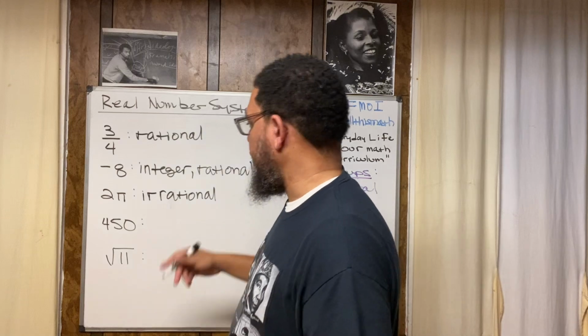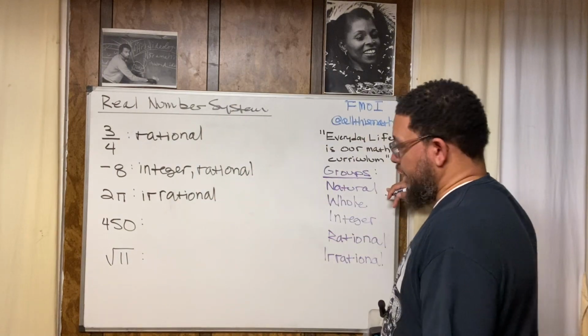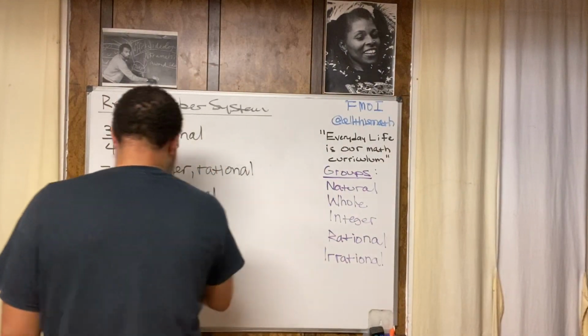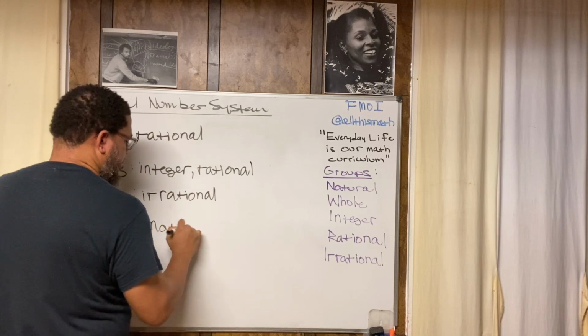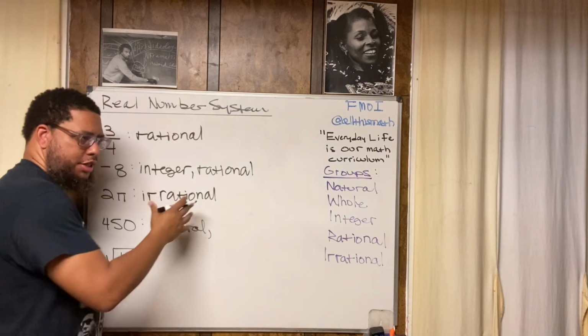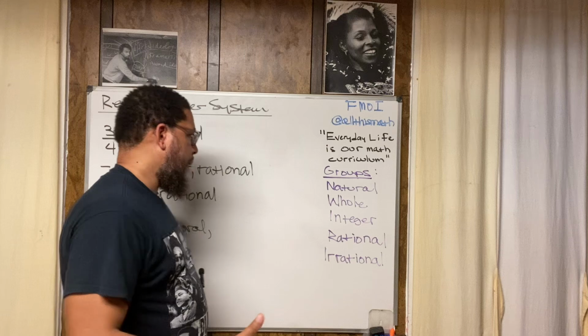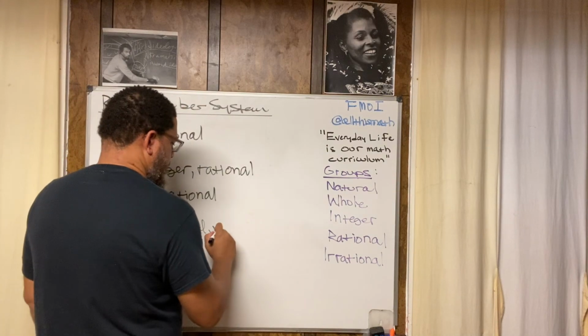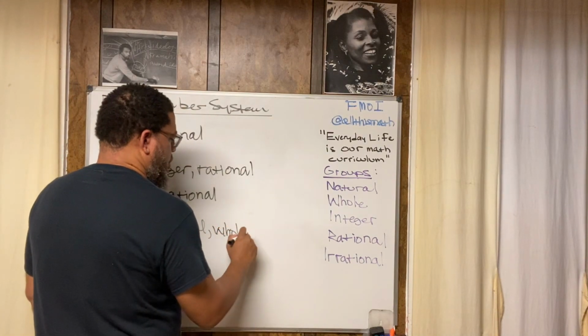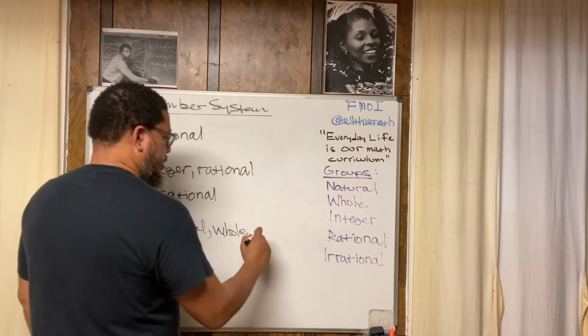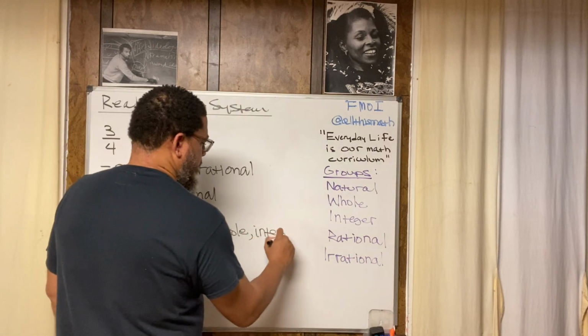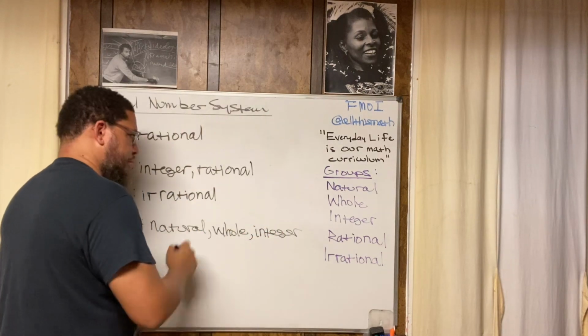And then we got 450. All right, let's go back. Run down the list. It is natural, right? Because we can count up to 450. Even though it's a large number, it's still a natural number. It is a whole number because all the natural numbers are whole numbers. It is an integer because it doesn't have a decimal part or fraction part to it.